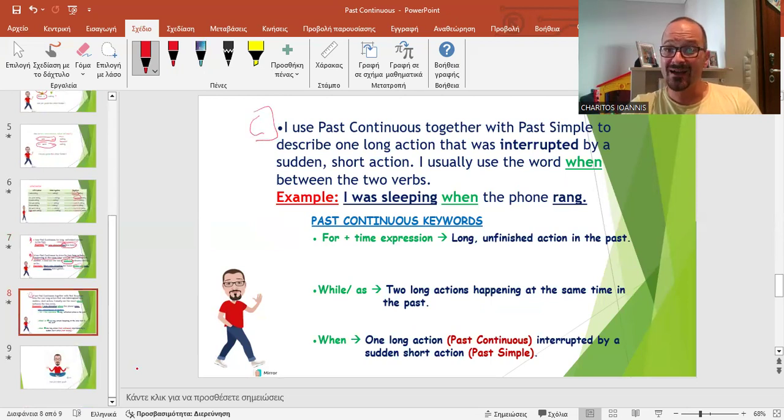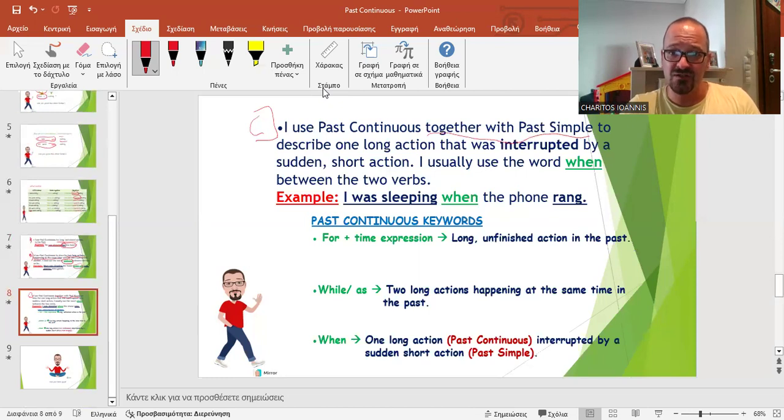So I use past continuous together with past simple. So here there is some sort of collaboration between past continuous and past simple. I'll tell you a secret. We said that past continuous shows long actions. Past simple shows short finished actions. Let's see what I mean.